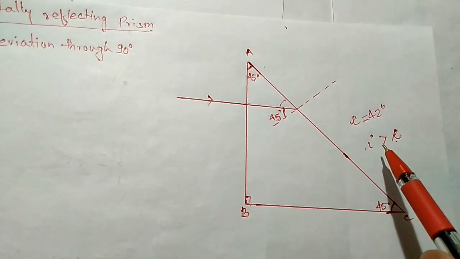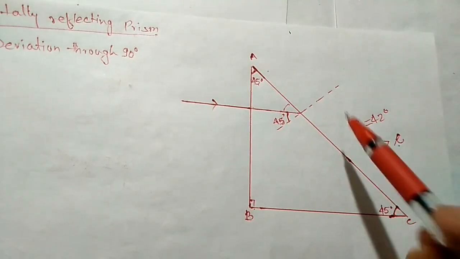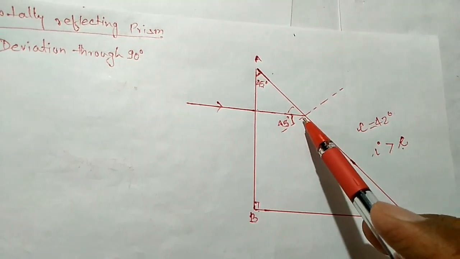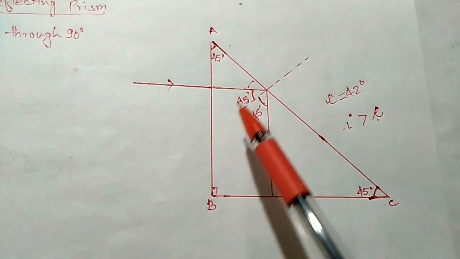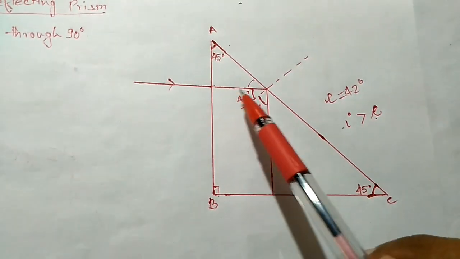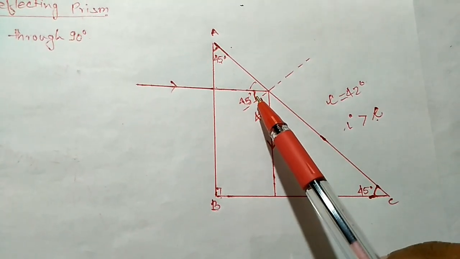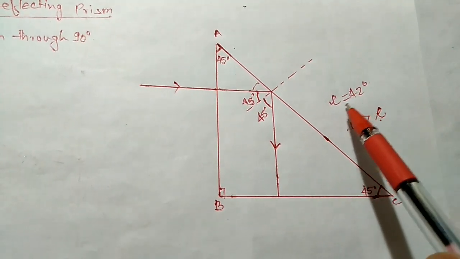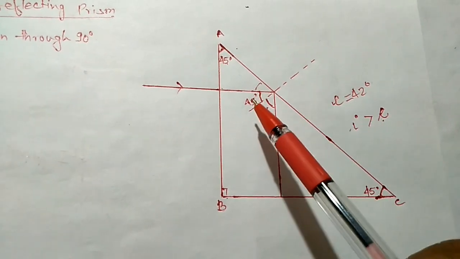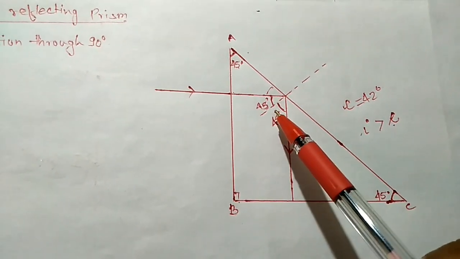The total internal reflection, and that says the angle of incidence is equal to the angle of reflection, meaning the light will deviate in this direction. Let's draw. You can see here, the light was falling normally on this surface, the angle of incidence was 45. This angle is greater than the critical angle because the critical angle of glass is 42. 45 is more than 42, so TIR will happen.